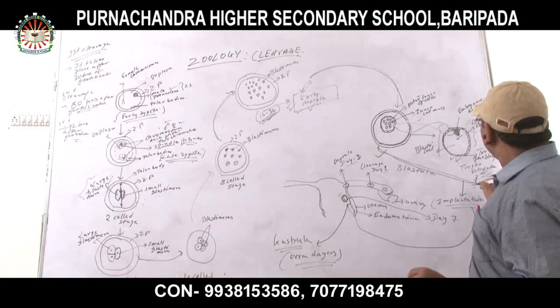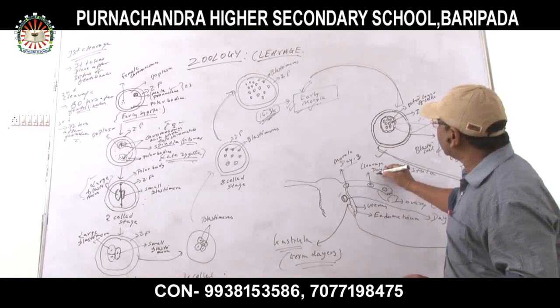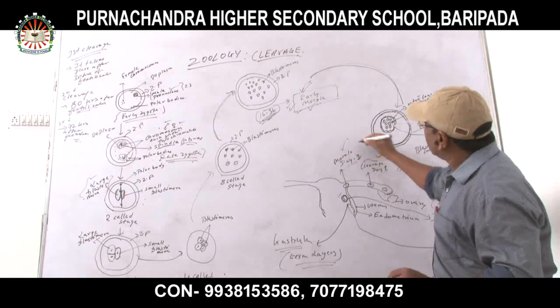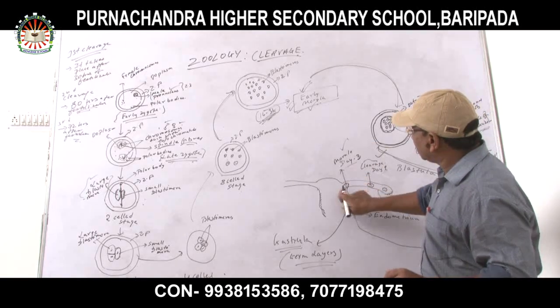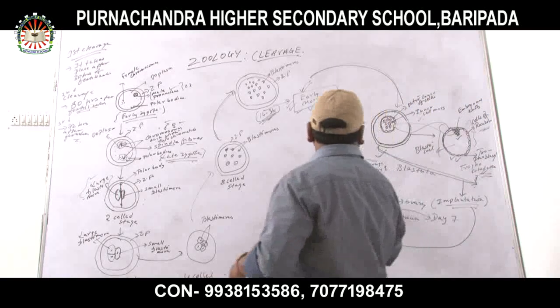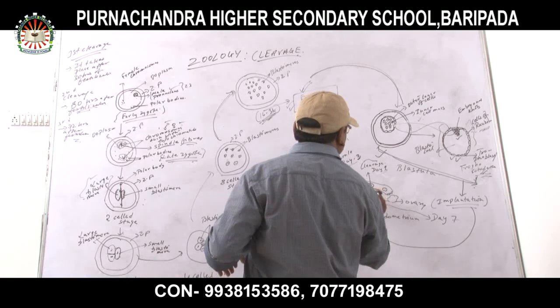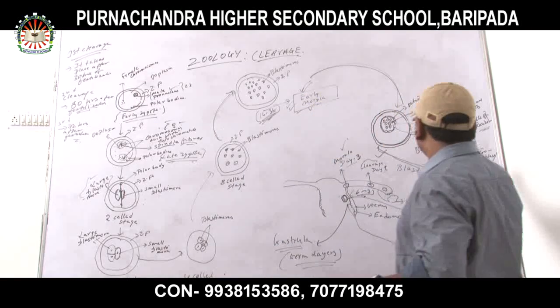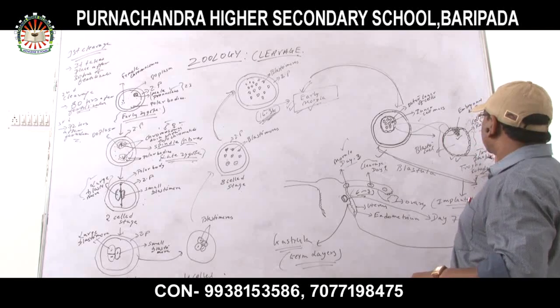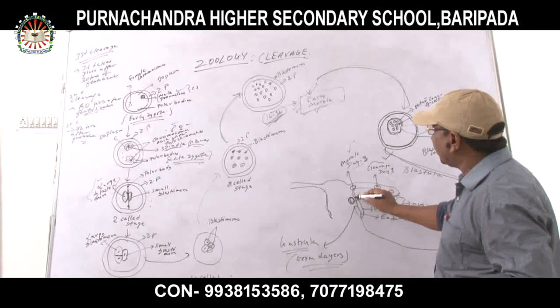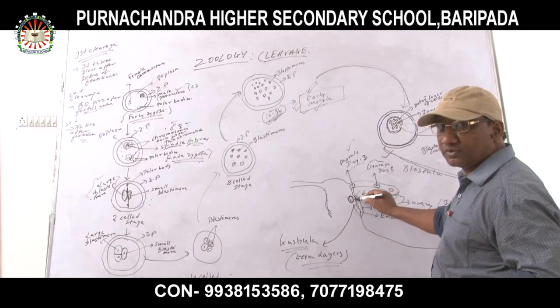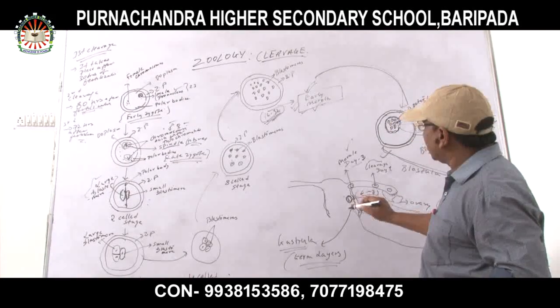Remember it. So this is about the cleavage, morula. Then after that, 6 to 7 days. After 6 to 7 days, this blastula or trophoblast or trophoectoderm will go to the endometrial lining.